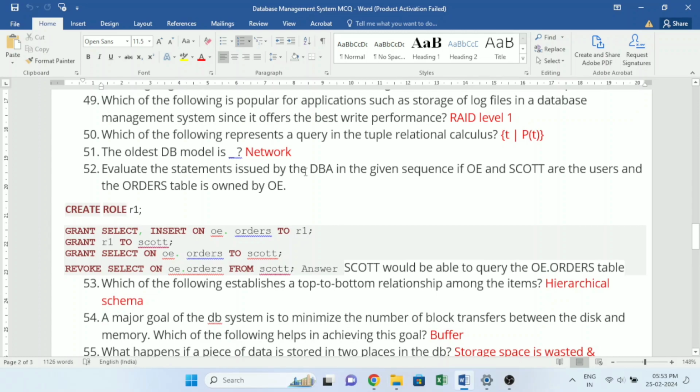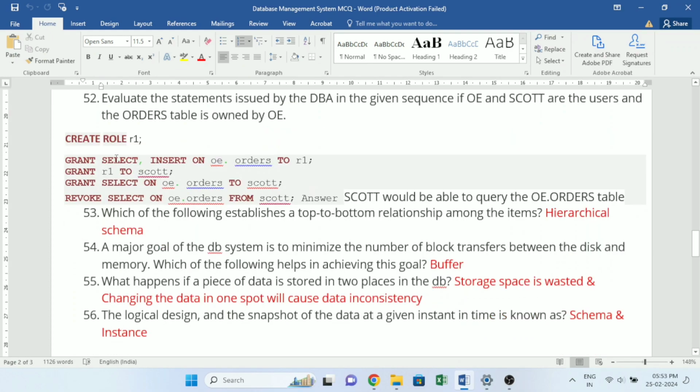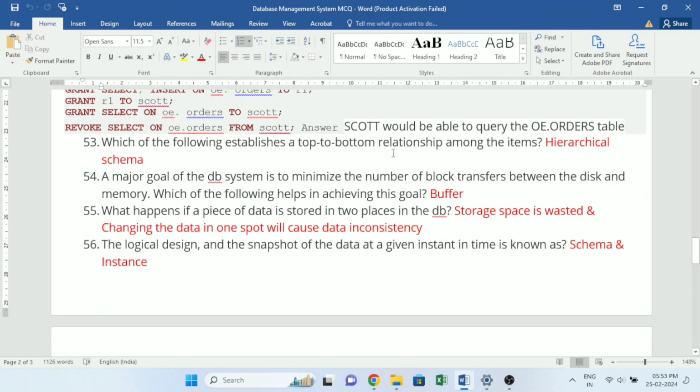Evaluate the statements issued by the DBA in the given sequence if OE and Scott are the users and the orders table is owned by OE. Create role R1. Grant select, insert on OE.orders to R1. Grant R1 to Scott. Grant select on OE.orders to Scott. Revoke select on OE.orders from Scott. Answer: Scott would be able to query the OE.orders table.